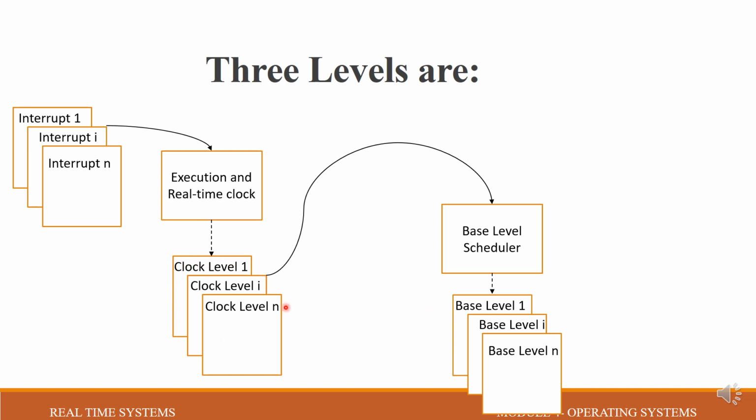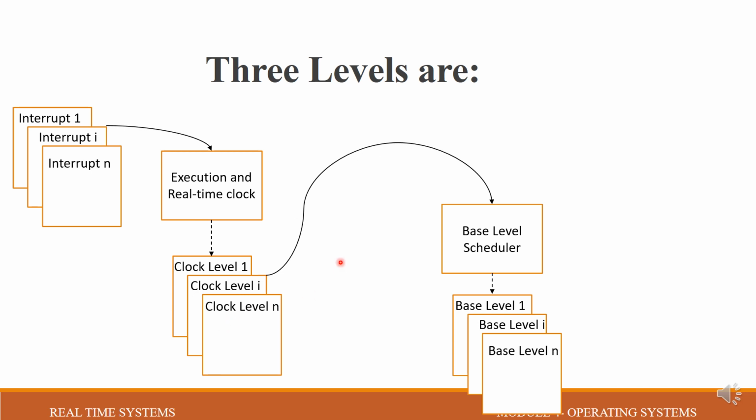The next level we can see here is the clock level task. Here each clock interrupt, we call it a tick. The function of the clock level is basically to take care of clock handling routines, and it helps update the time of day clock, which is done by the dispatcher software. So in the clock level we need to discuss two types of clock level tasks. The first one is cyclic and the other is delay task.